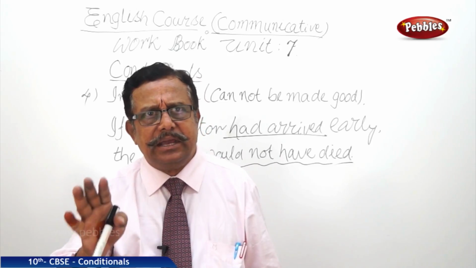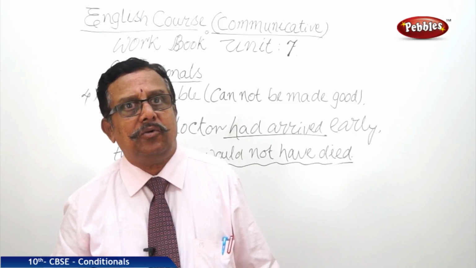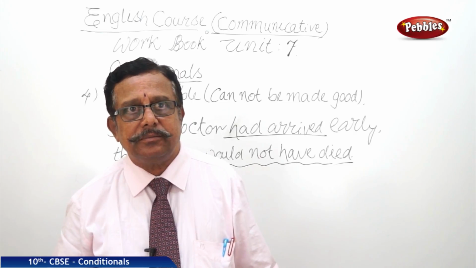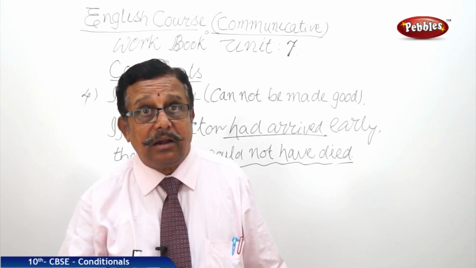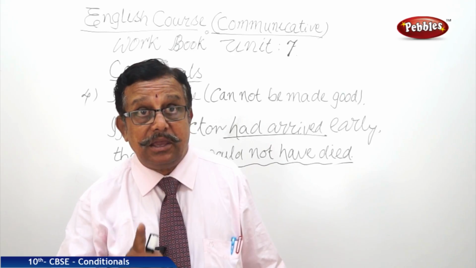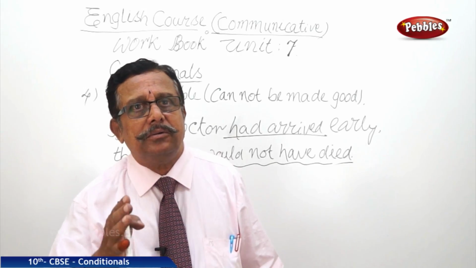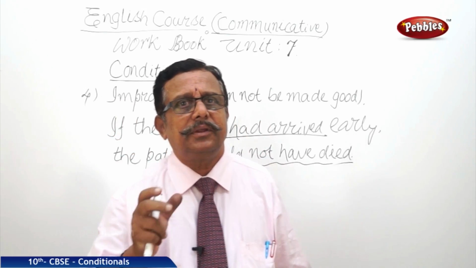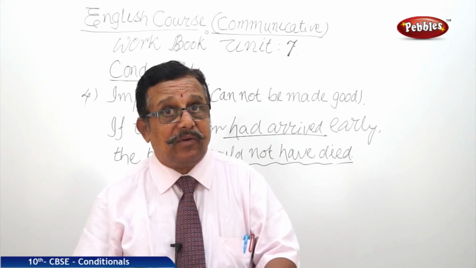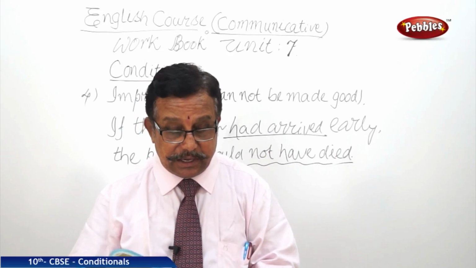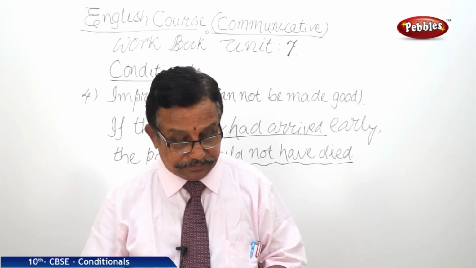I would attend the wedding if I got the invitation. One of my friends was asking, why didn't you come to my marriage? I use this sentence: if I got the invitation, I would attend the marriage. It means the invitation did not come, so I did not go. Unreal means unlikely. In both ends, what we are using is the simple past tense here, and here it is would plus bare infinitive to show the past tense.